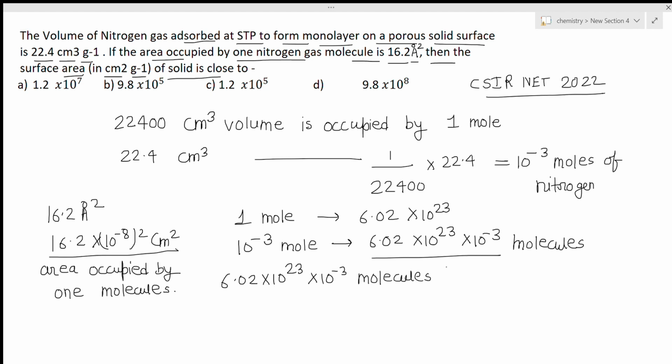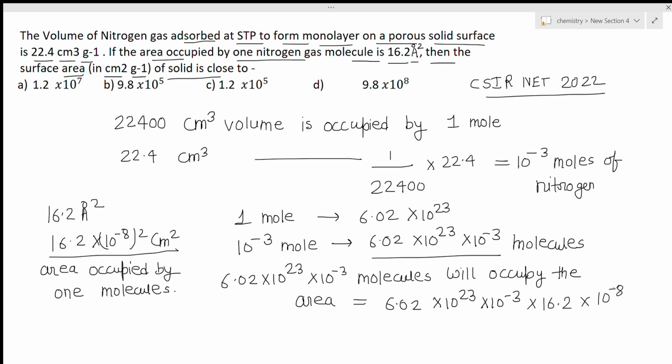These molecules will occupy an area equal to 6.02 into 10 to power 23 into 10 to power minus 3, multiplied by 16.2 into 10 to power minus 8 whole square.